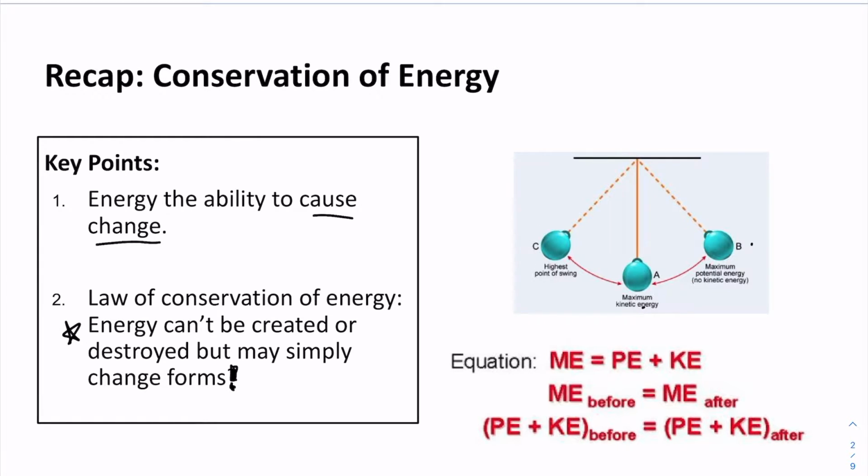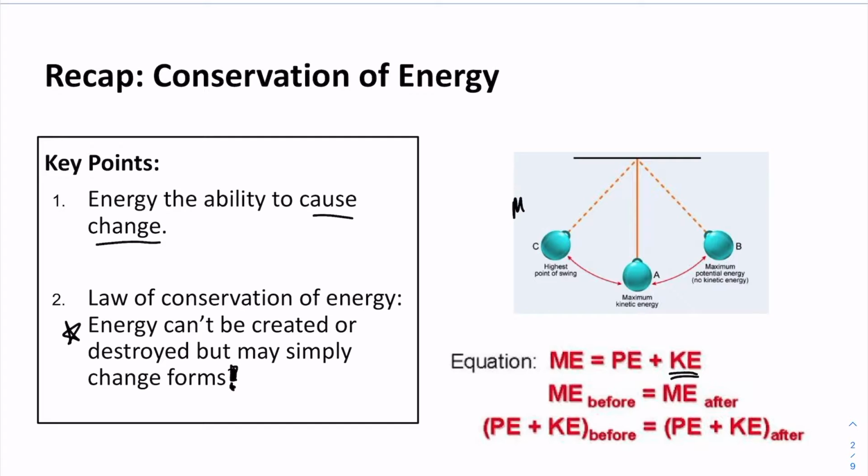And whenever we see change in the world around us, such as an object, maybe a pendulum, swinging from its highest point to its lowest point, back to its highest point, we have energy going from one form to the next, or in the case of maybe collisions, trading from one object to the next. Okay, and so we use the law of conservation of energy to predict the kinetic energy and therefore velocity of an object at any point.